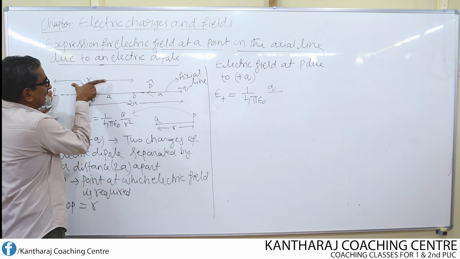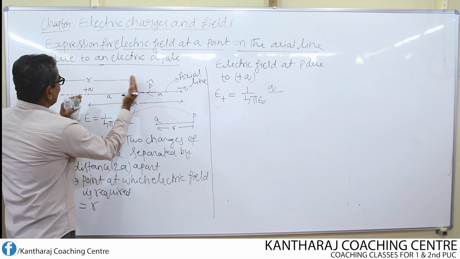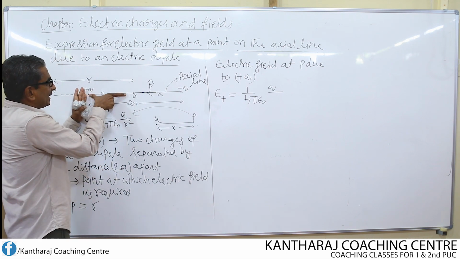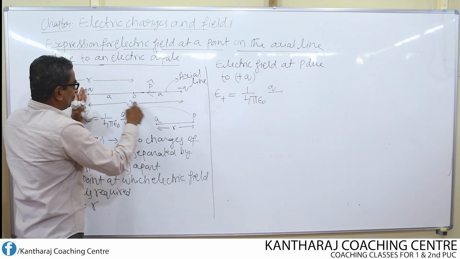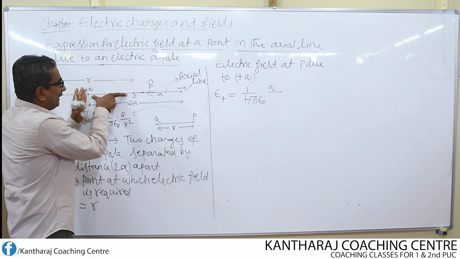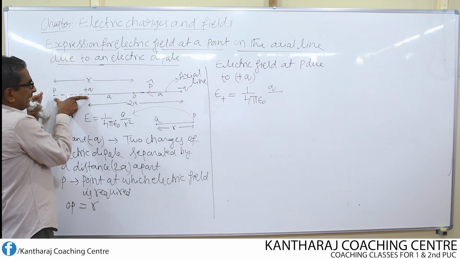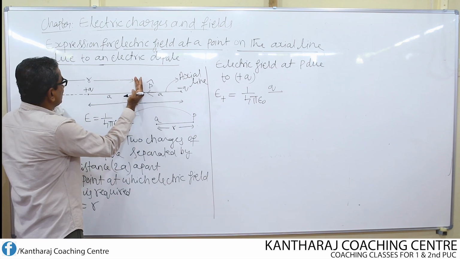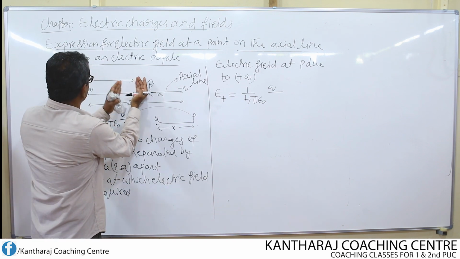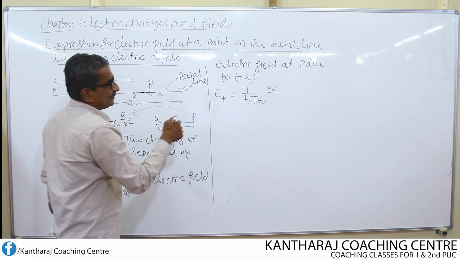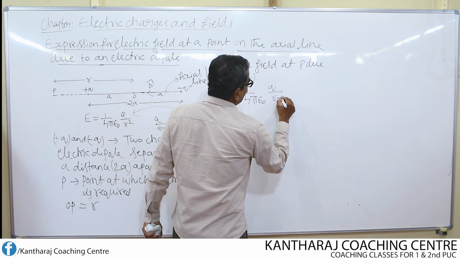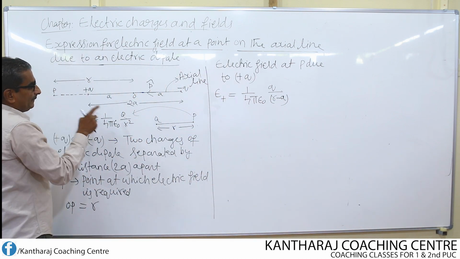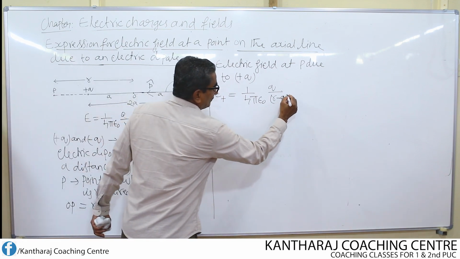From P to O, it is r. Now from this total distance r, if I subtract this much, that means from O to plus q, what is the distance? a. Because a plus a is equal to 2a. Since I want this much of distance, I consider this total distance which is equal to r. From that I am going to subtract this much. What is the distance? a. So q divided by r minus a, that is the distance of the charge plus q from the point P, but here square is there, therefore square it up.